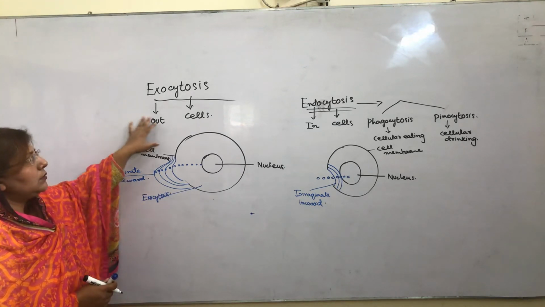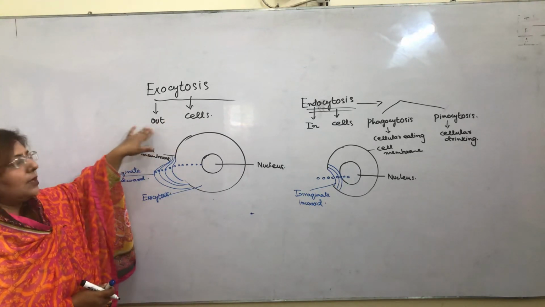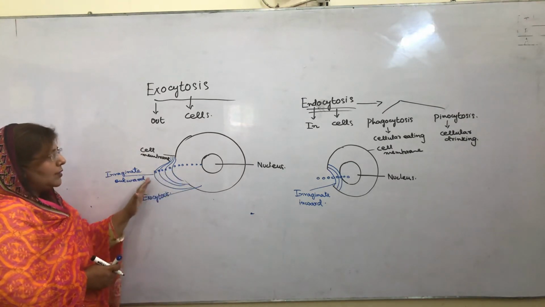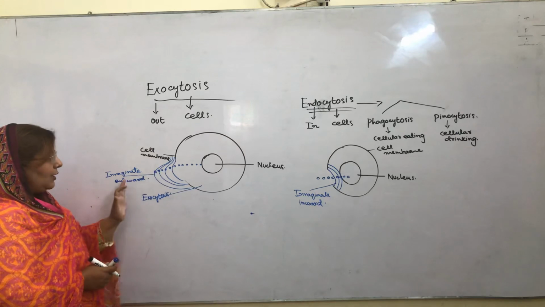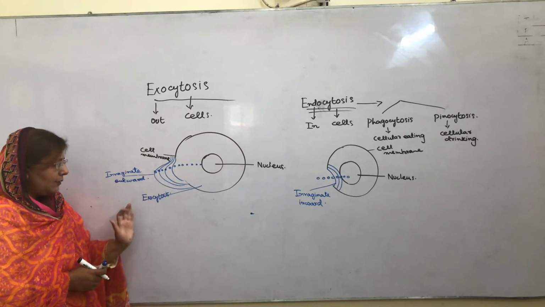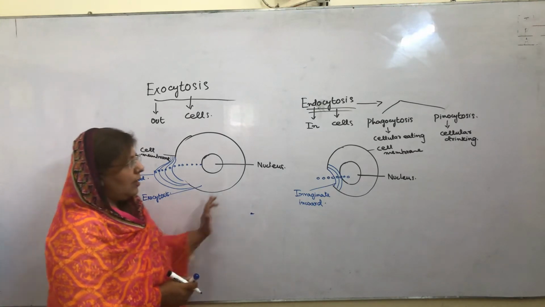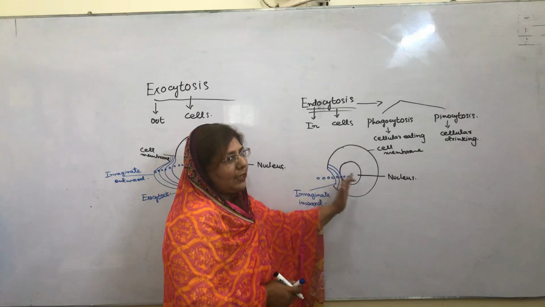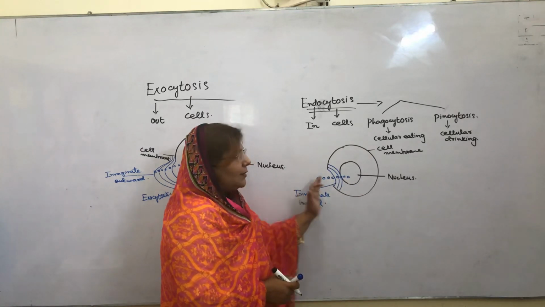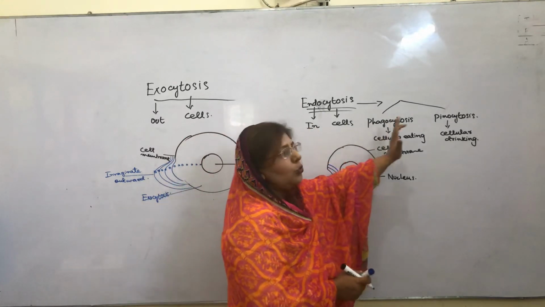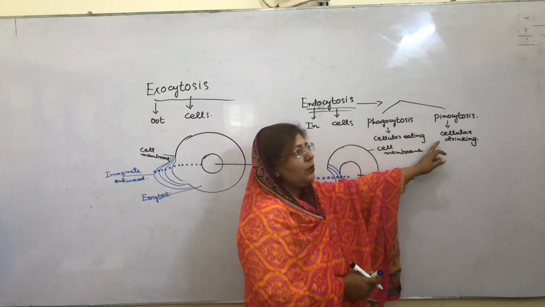Exocytosis means the materials go out from the body of the cell. When the materials go out, the cell membrane invaginates outward, and this is called exocytosis. When there is endocytosis, the cell membrane invaginates inward, and the materials enter the body of the cell. Endocytosis is further divided into two parts: phagocytosis and pinocytosis.